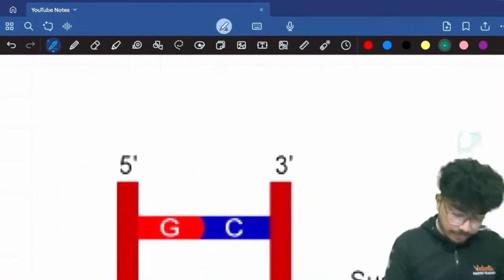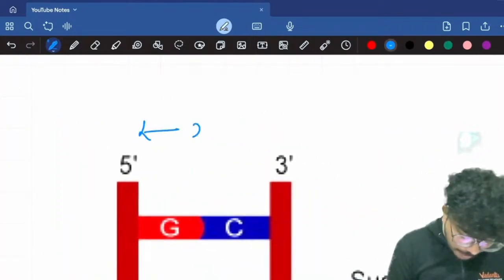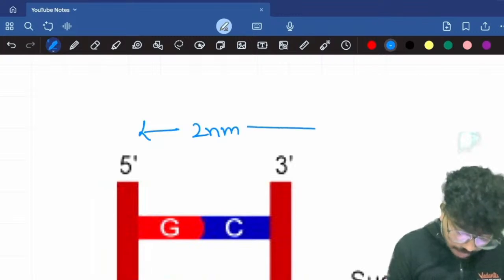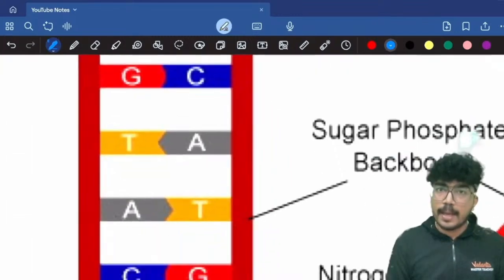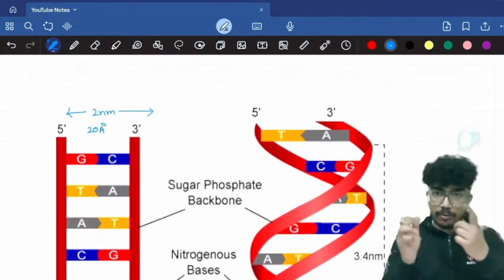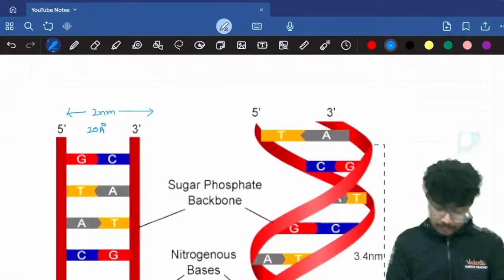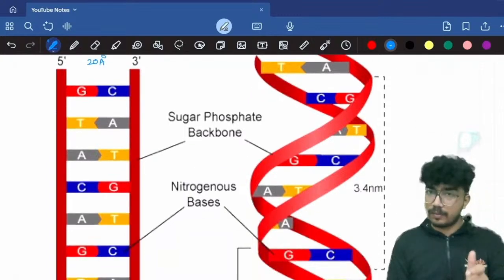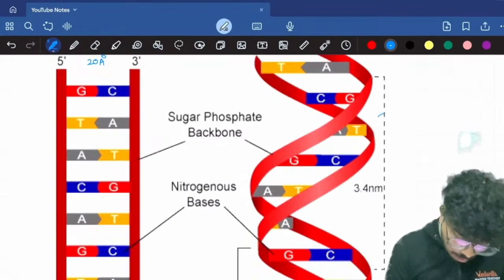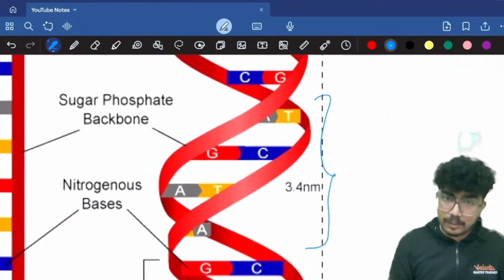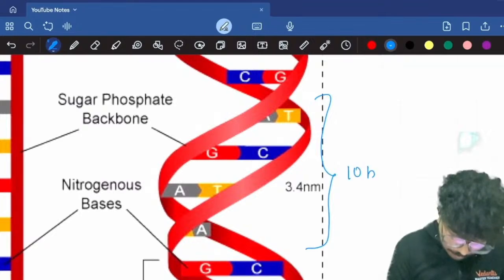The distance between the two strands is about 2 nanometer. Converting it to angstrom, it is 20 angstrom. First point. Now this will be helically twisted. Upon twisting, what happens? You get one complete 360 turn. One complete 360 turn will have 10 nucleotides, so one complete 360 turn will have 10 base pairs.